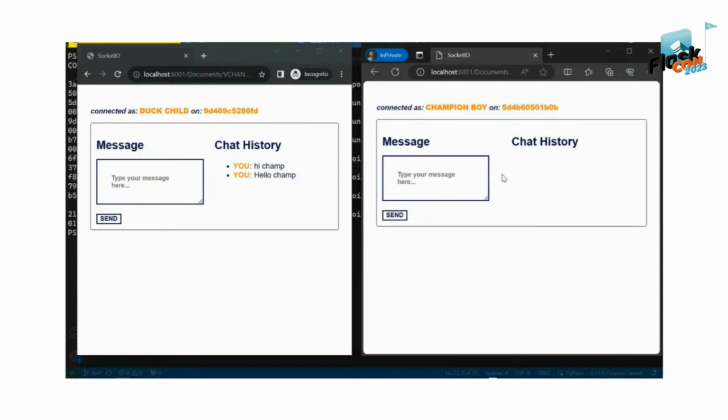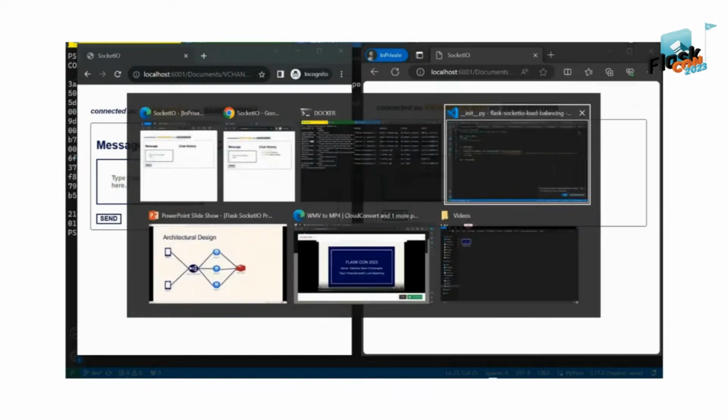So now I want to include our Redis component so that even if these clients are connecting to different instances, they can still talk to each other, right?